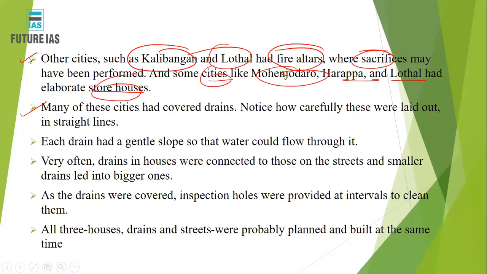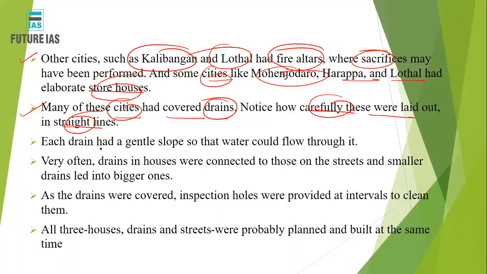So elaborate storehouses means there were granaries stored over a period of time in those storehouses. Many of the cities have covered drains. So the drainage system was very well planned. Okay, there was a proper drainage system, no choking, absolutely. And how carefully they were laid down in straight lines. So they were beautifully planned, these drainage systems, so that the water would easily go away during this process.